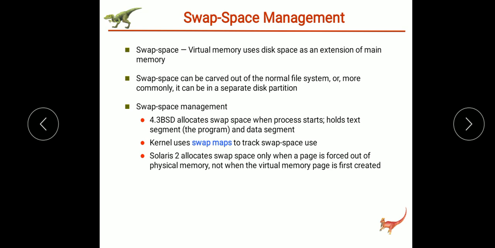Why? Because navigating through the directory structure and the disk allocation data structures requires time, right? And also it requires extra disk accesses.